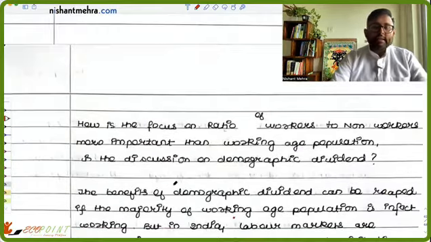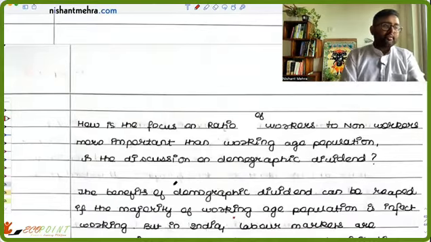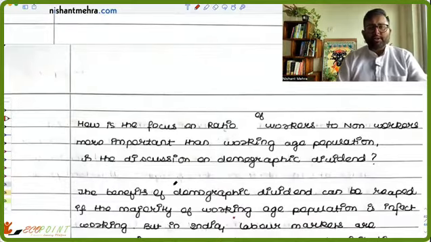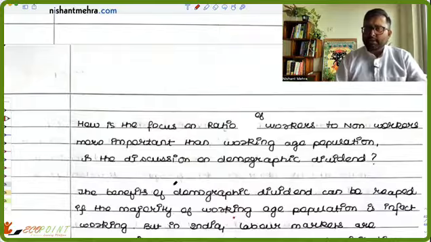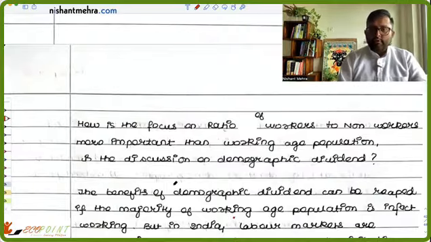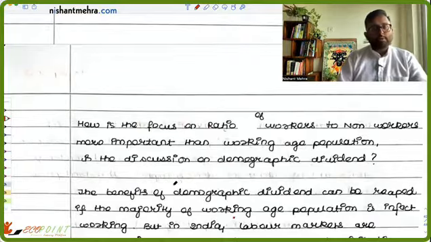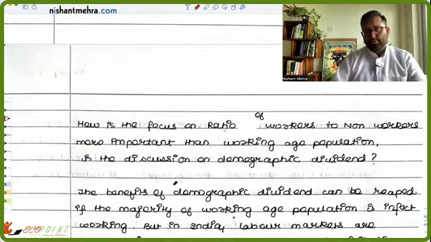दूसरा पॉइंट वो कहते हैं कि आप अगर सिर्फ यह देखते हैं डिपेंडेंसी रेशियोज में कि कितनी वर्किंग एज पॉपुलेशन है और कितनी नॉन वर्किंग एज पॉपुलेशन, then this is not the right way to judge. They are saying you can't just focus on how much of the proportion of population is working to the total population. You can't just look at that ratio.